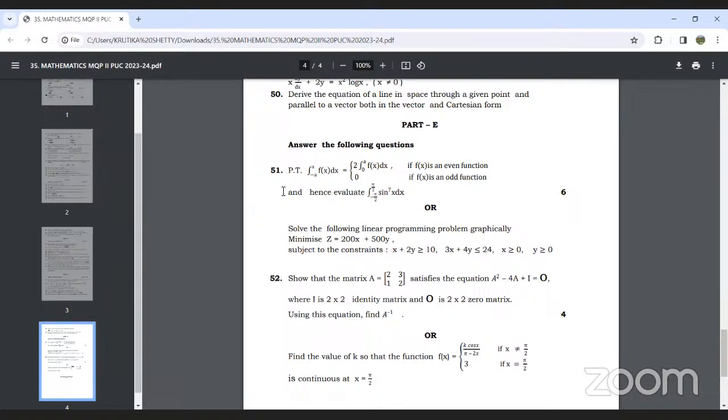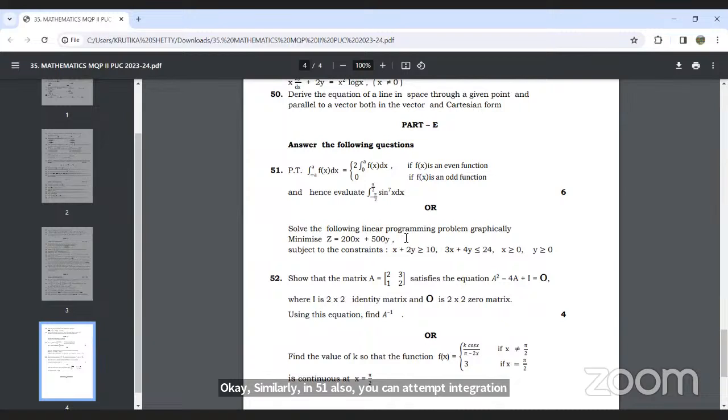In 51 you need to attempt one 6 mark question, and in 52 you need to attempt one 4 mark question. Previously it was a 10 mark question, but for the past 2 years they have made it 6 plus 4. Here there is an option of an LPP question along with the integration question, and along with the matrix question there is an option for continuity. You can attempt the continuity question, or if matrices are easy for you, attempt the matrices or determinant question.